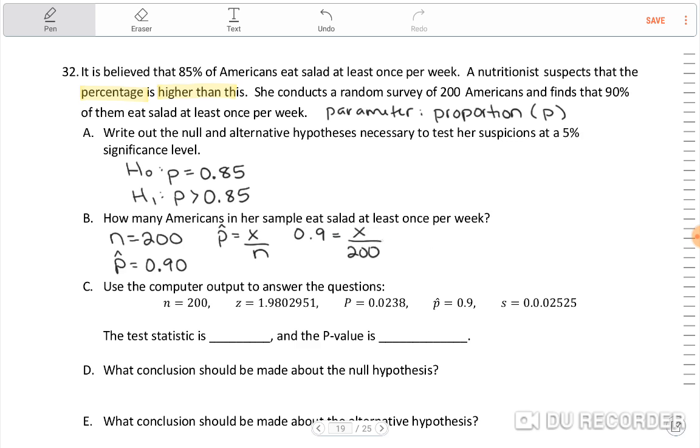Well, I can do that by multiplying both sides by 200. Let me multiply by 200 here, and these are going to cancel out. So 200 times 0.9 is 180. So X equals 180.